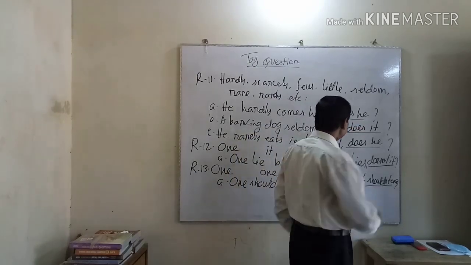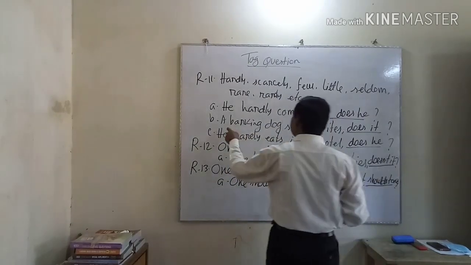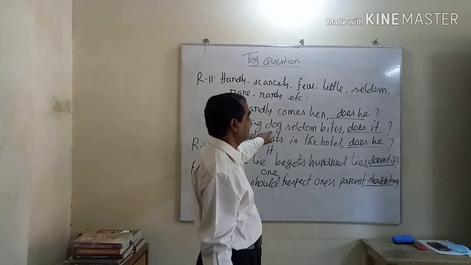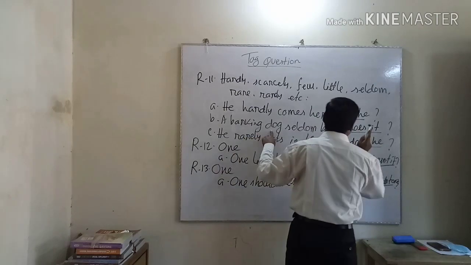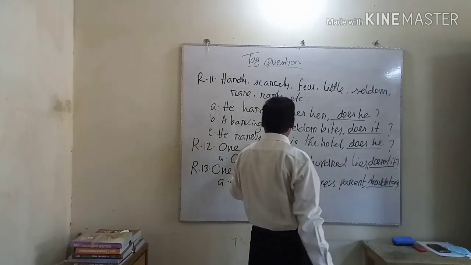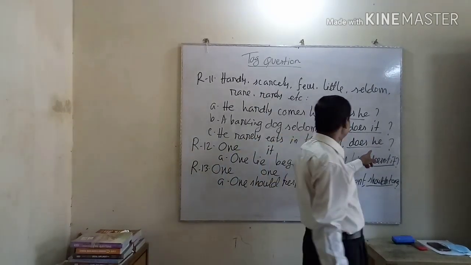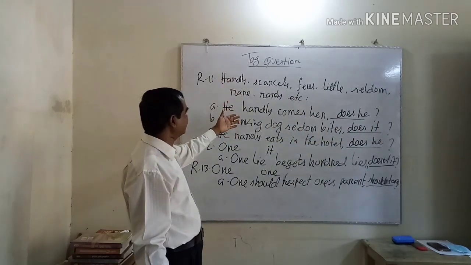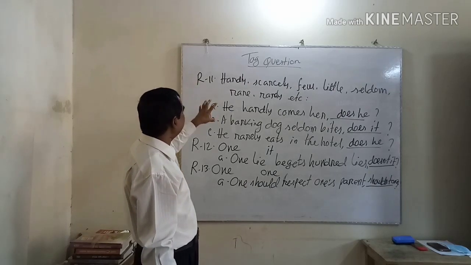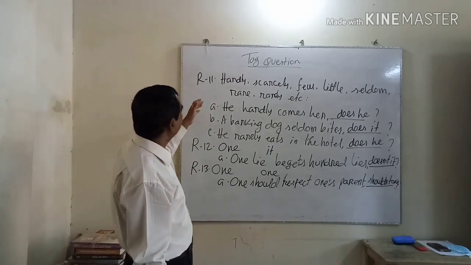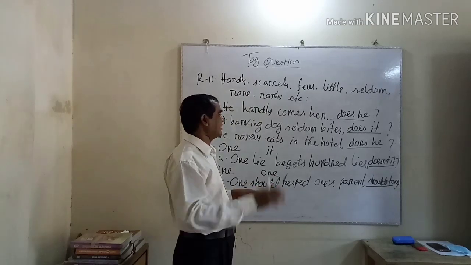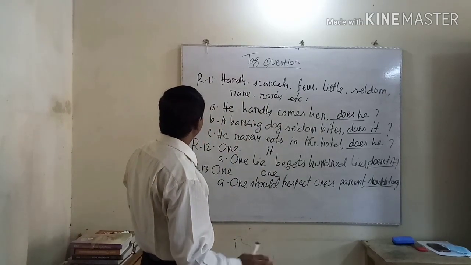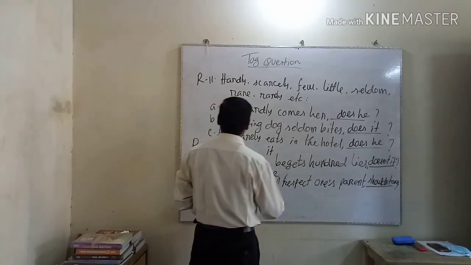That means does he, does it. Here a barking dog is a noun, but its pronoun is it. So does it. He rarely eats in the hotel. The pronoun is he. Does he. Okay. If you follow the rules and try to better understanding, you always use such kind of word and make more and more example. Then after you will make a good writer of text.